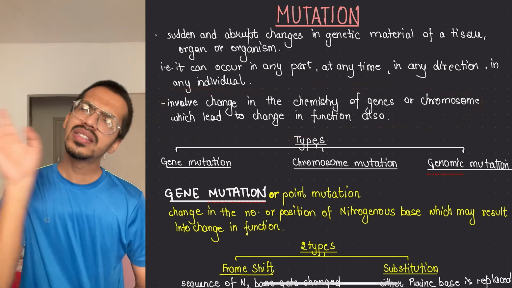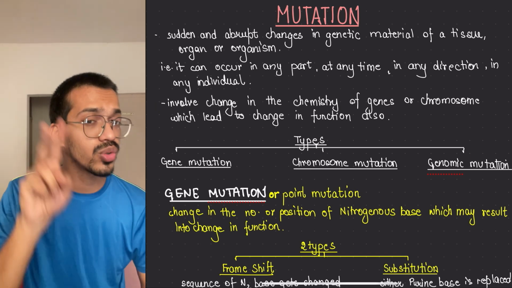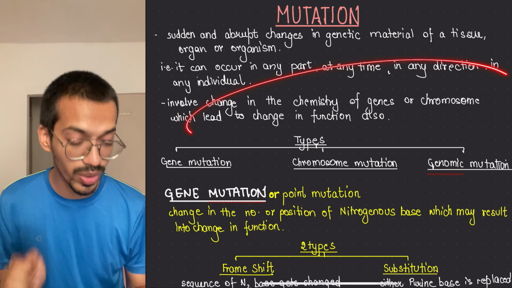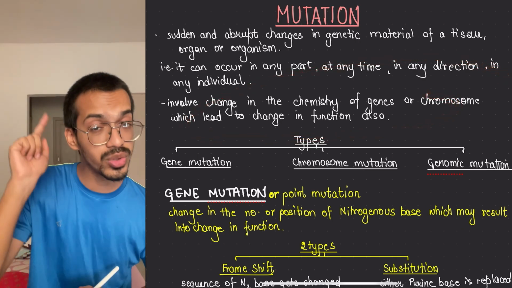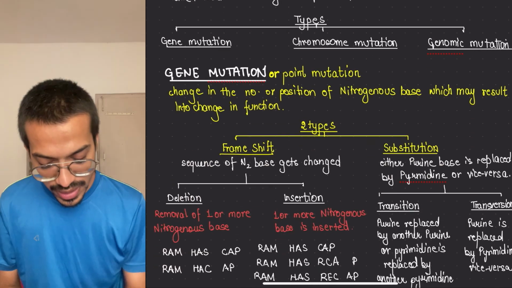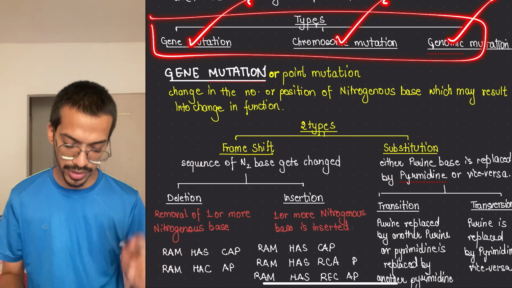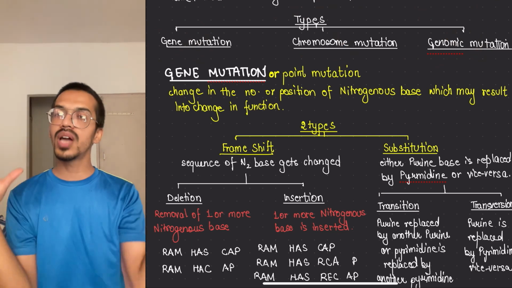The next thing involved in the change: basically, the genes and chromosomes are changed. I told you what genes are, what chromosomes are, everything. I hope I don't have to tell you these things again and again. If you don't know, go back and listen to the chromosomal theory, you will understand much better. Then there are three types of mutation: gene mutation, chromosome mutation, and genomic mutation. And this goes from smaller to higher level.